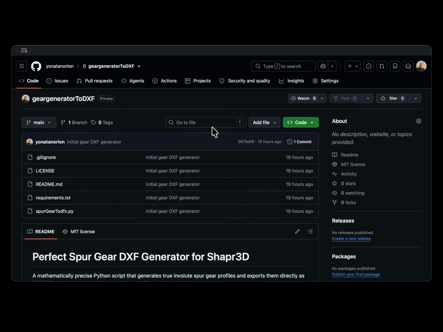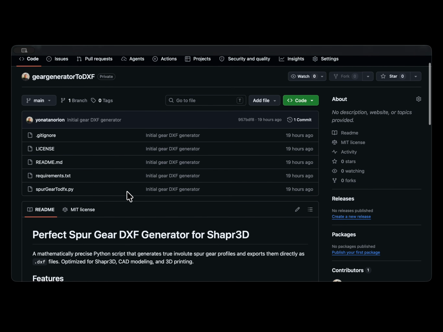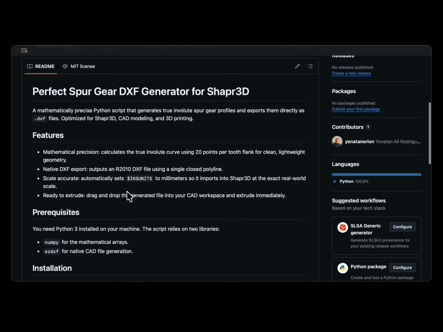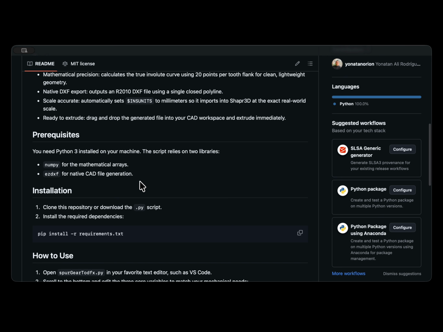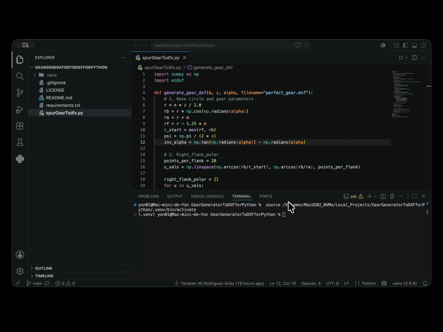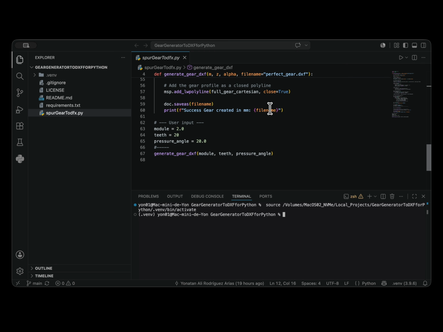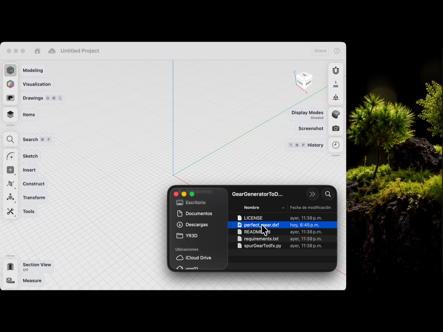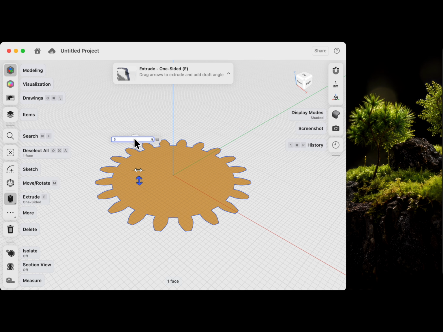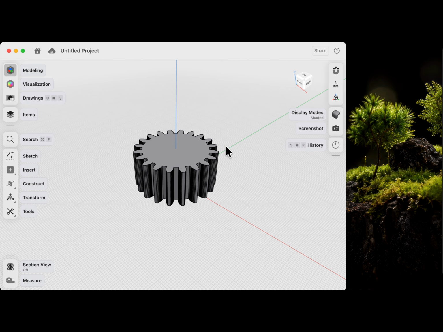If you're in a hurry and just need to create a gear right now, don't worry, I got you covered. You can head over to my GitHub, link in the description down below, and clone the repository. Open it in VS Code, make sure you have Python and the required libraries installed, and simply change the module, number of teeth, and pressure angle to fit your needs. Run the script and it will generate a perfectly scaled DXF file. Finally, just drag and drop into Shapr3D, hit extrude, and you're ready to go.